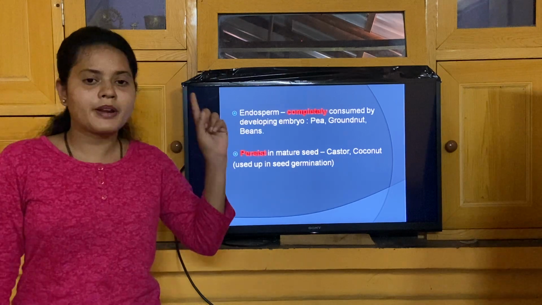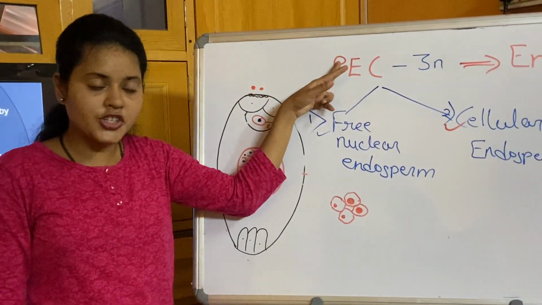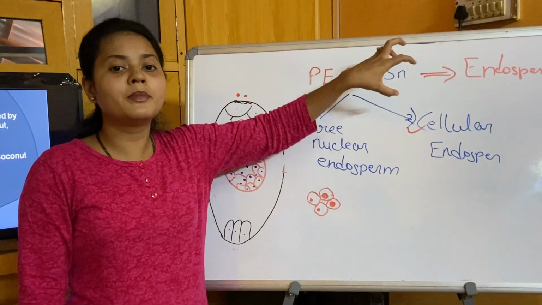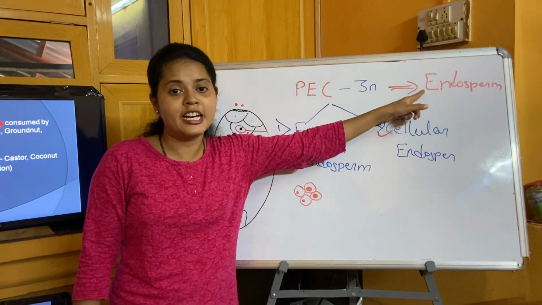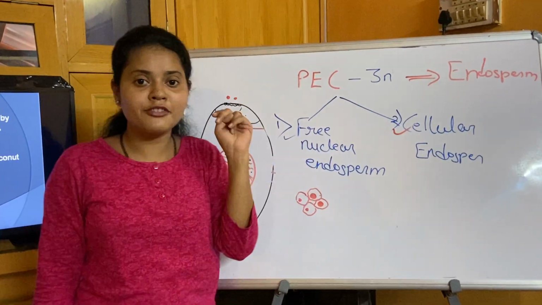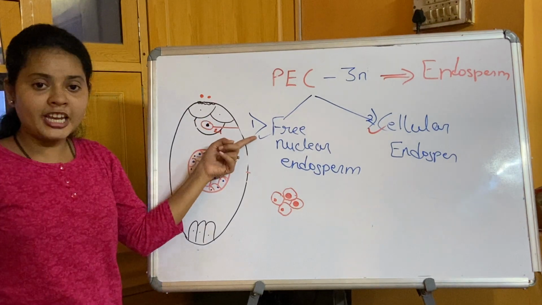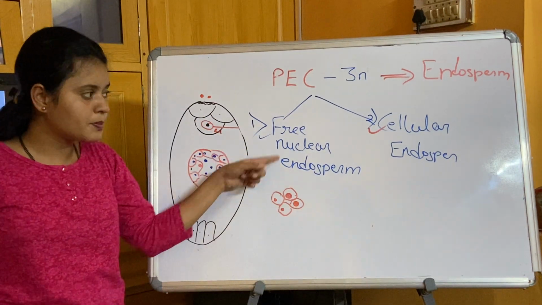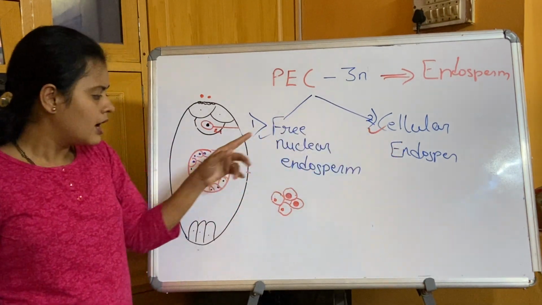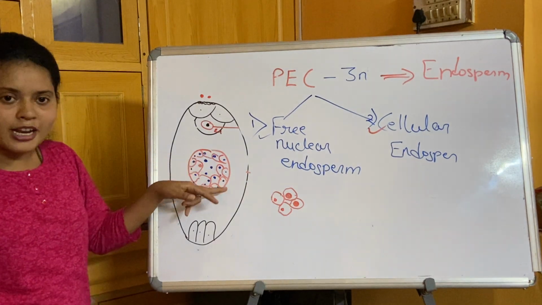I told you the primary endosperm cell undergoes mitotic division to form primary endosperm tissue, and that tissue is referred to as endosperm. Endosperm can be formed by two different methods: free nuclear endosperm and cellular endosperm. I have shown you how the nuclei form first, then the cell wall is formed.